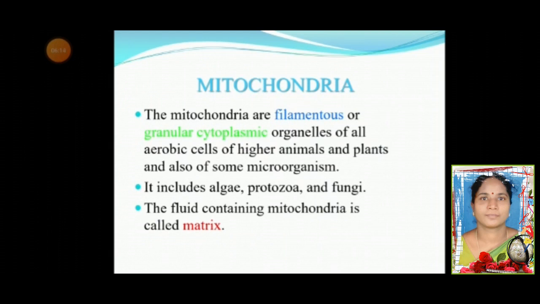Mitochondria. Mitochondria are filamentous or granular cytoplasmic organelles of all aerobic cells of higher animals and plants and also of some microorganisms. It includes algae, protozoa, fungi. The fluid containing mitochondria is called the matrix. Mitochondria is the first and foremost important subcellular organelle.